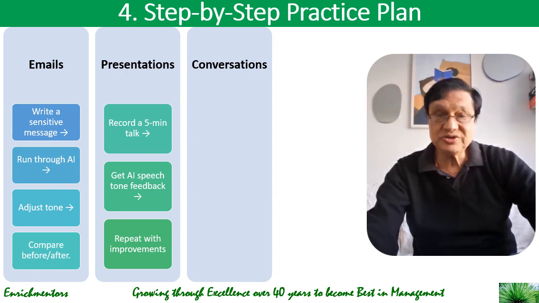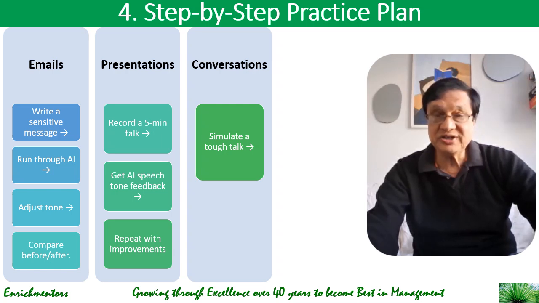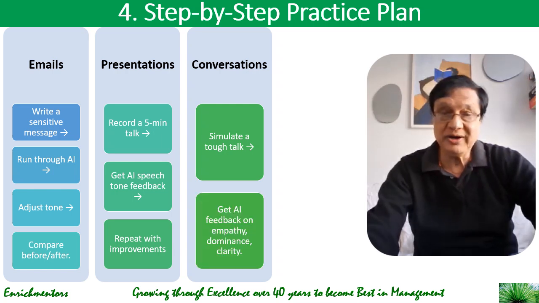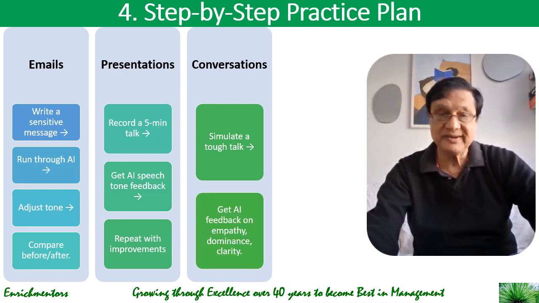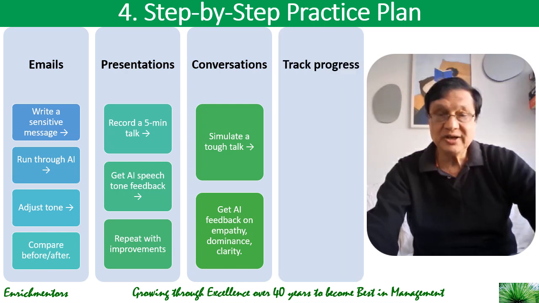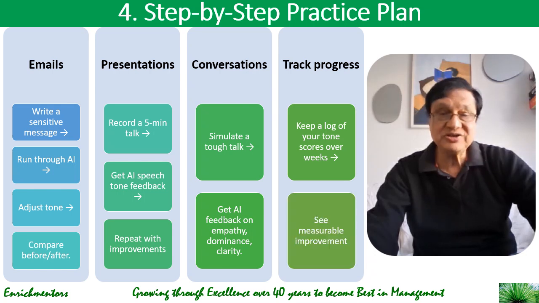For conversations, simulate a tough talk, such as feedback, conflict, or negotiation, and get AI feedback on empathy, dominance, and clarity. Then track your progress by keeping a log of your tone scores over weeks and see measurable improvements. So that's a step-by-step practice plan for you.